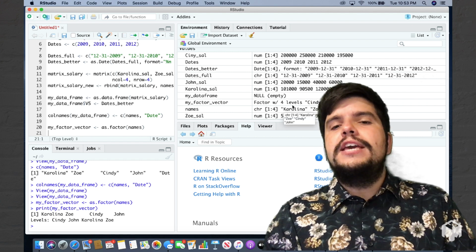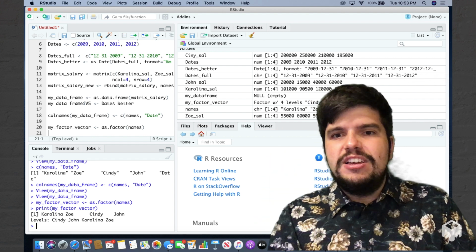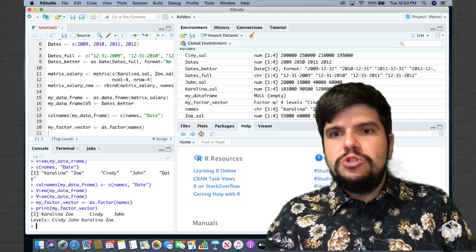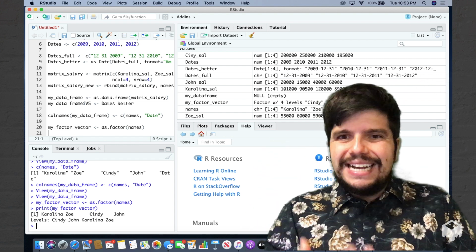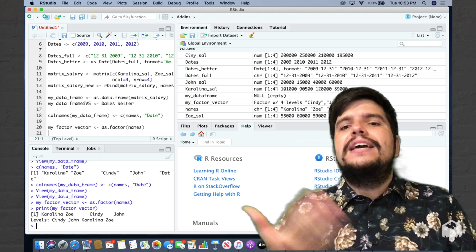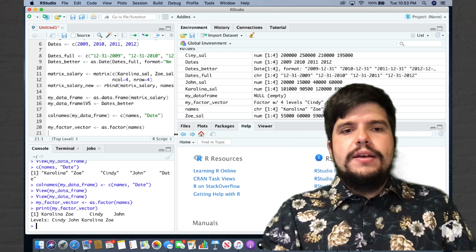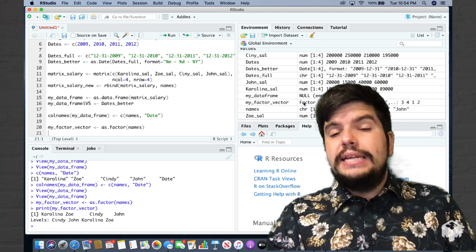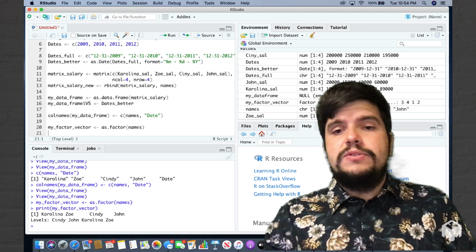So even though I have characters in my native data, in my raw data, they were converted into numbers that represent the alphabetical index of my unique values. Okay, so this is how data reads in very frequently from Excel, from CSV, from databases.